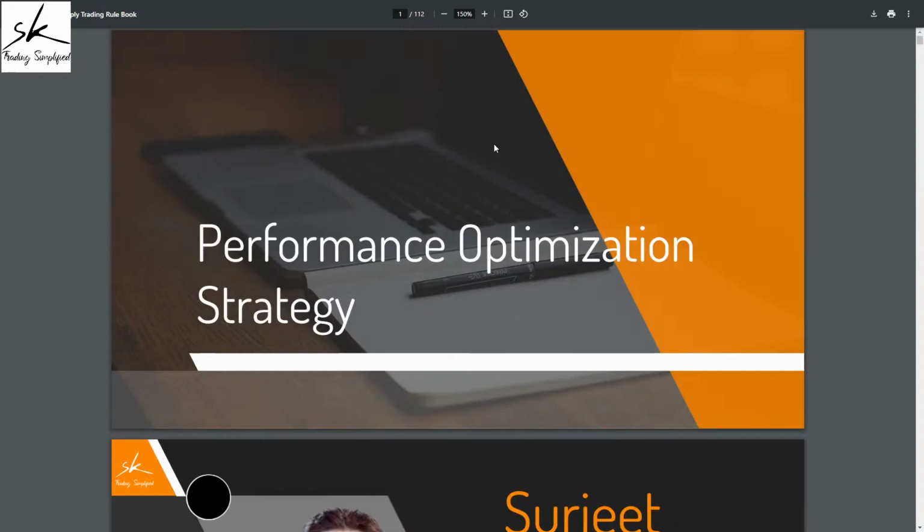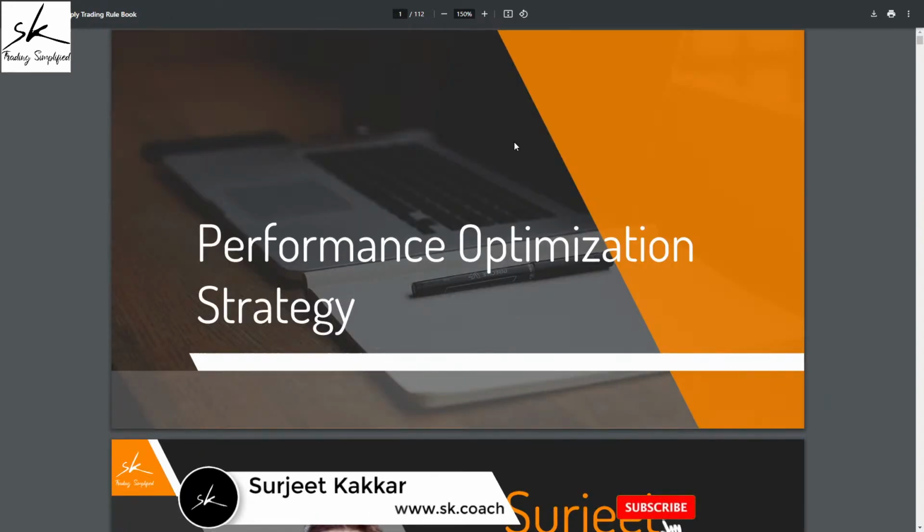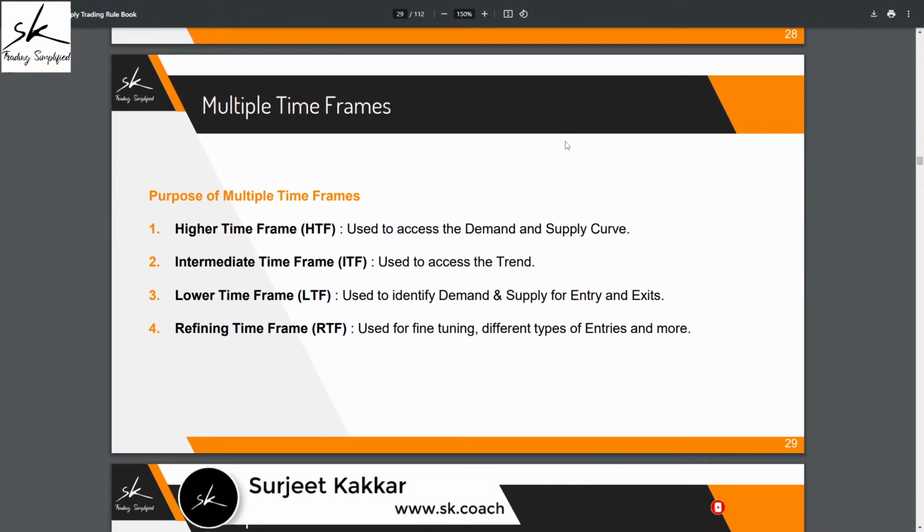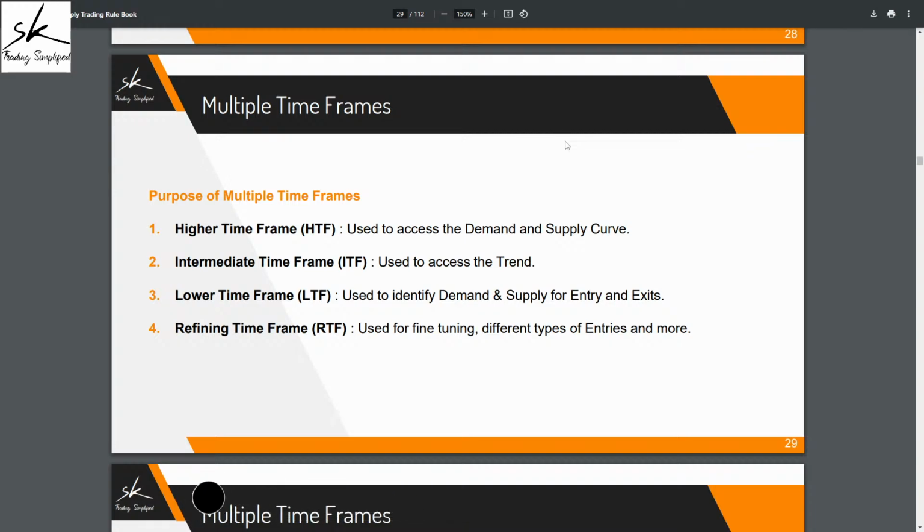Now, once I have selected my purpose of trade, what is going to happen? From the rule book, now I'll get to know what time frames I should be using. So if I go to page number 28 on the rule book, we start with the topic, which is multiple time frame analysis, because demand supply methodology is not based on a single time frame. Demand supply methodology is based on multiple time frame analysis. So what are the multiple time frames that we use?